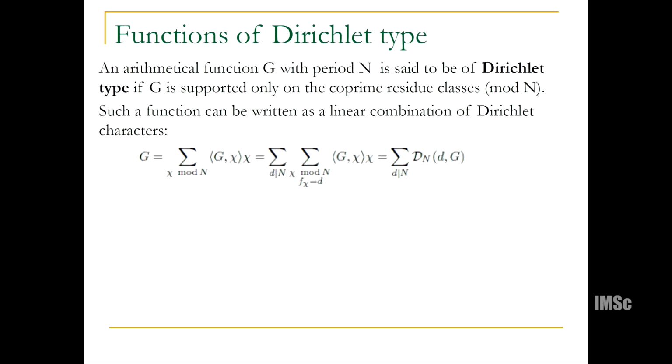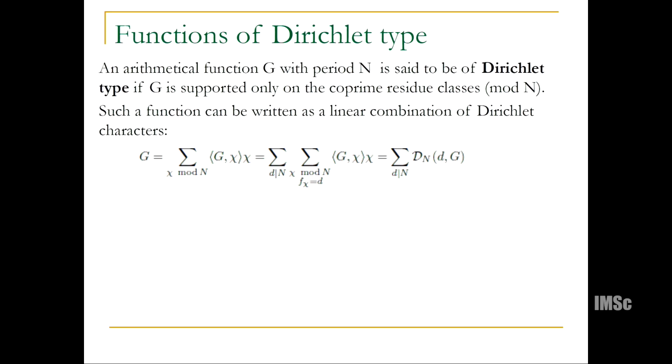So you can write G as summation G chi chi, and then we can now partition the summation over the characters according to the conductor. The conductor will have to divide n, so D divides n, and then the inner sum is the contribution coming from characters of conductor D. Just like in the last talk, we saw a distinction made between old forms and new forms, and somehow this kind of distinguishing had to be there. This is one of the new ingredients that has to be introduced here.